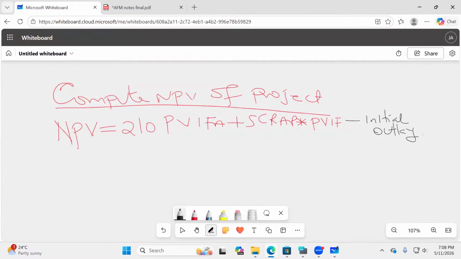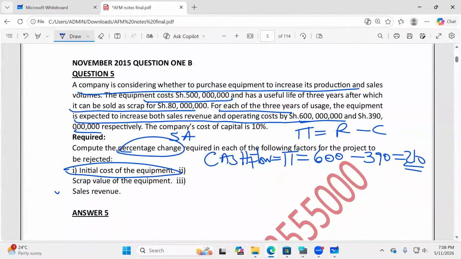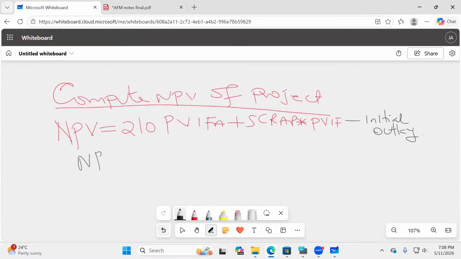Let me go back to the question. The equipment costs 500 million and has a useful life of 3 years, after which it can be sold as scrap of how much here, somebody? 80. My figures are in thousands. So basically, my net present value will be the 210 times PVFA, plus that scrap, which is 80, times PVF, minus the initial outlay, which is 500.